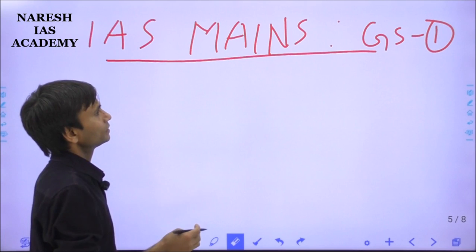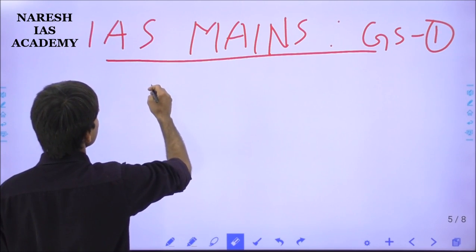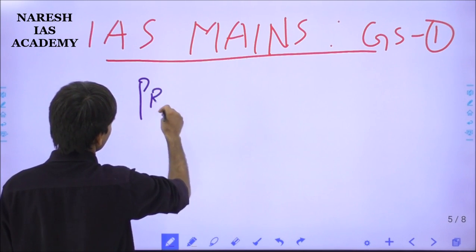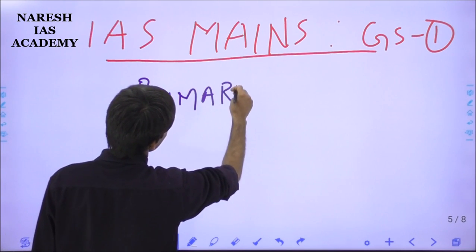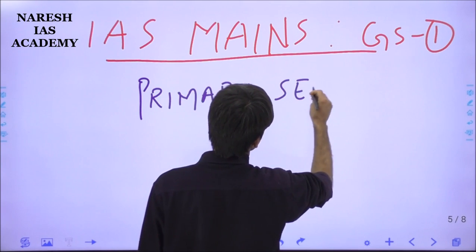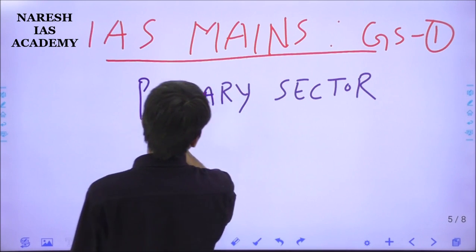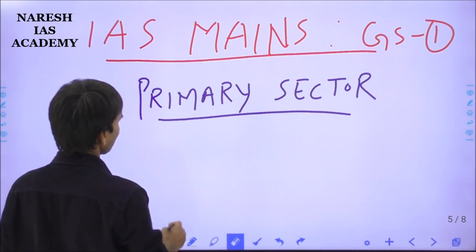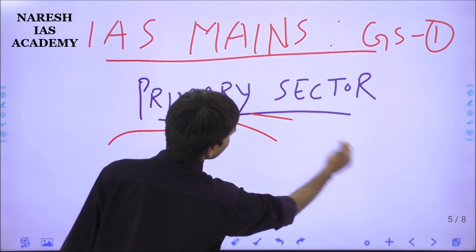And today's topic is the industries of the primary sector. I will discuss the 4 aspects of the primary sector.